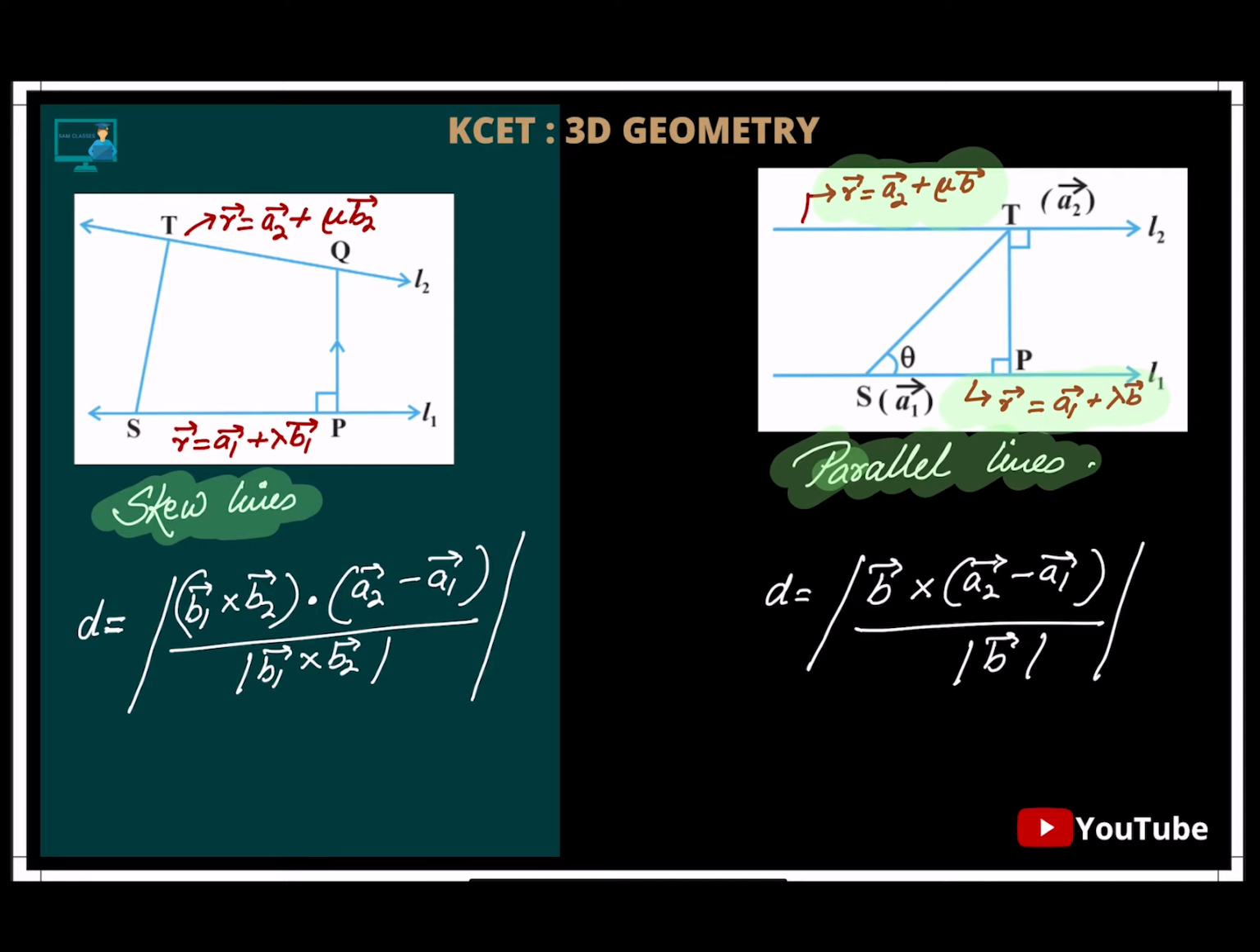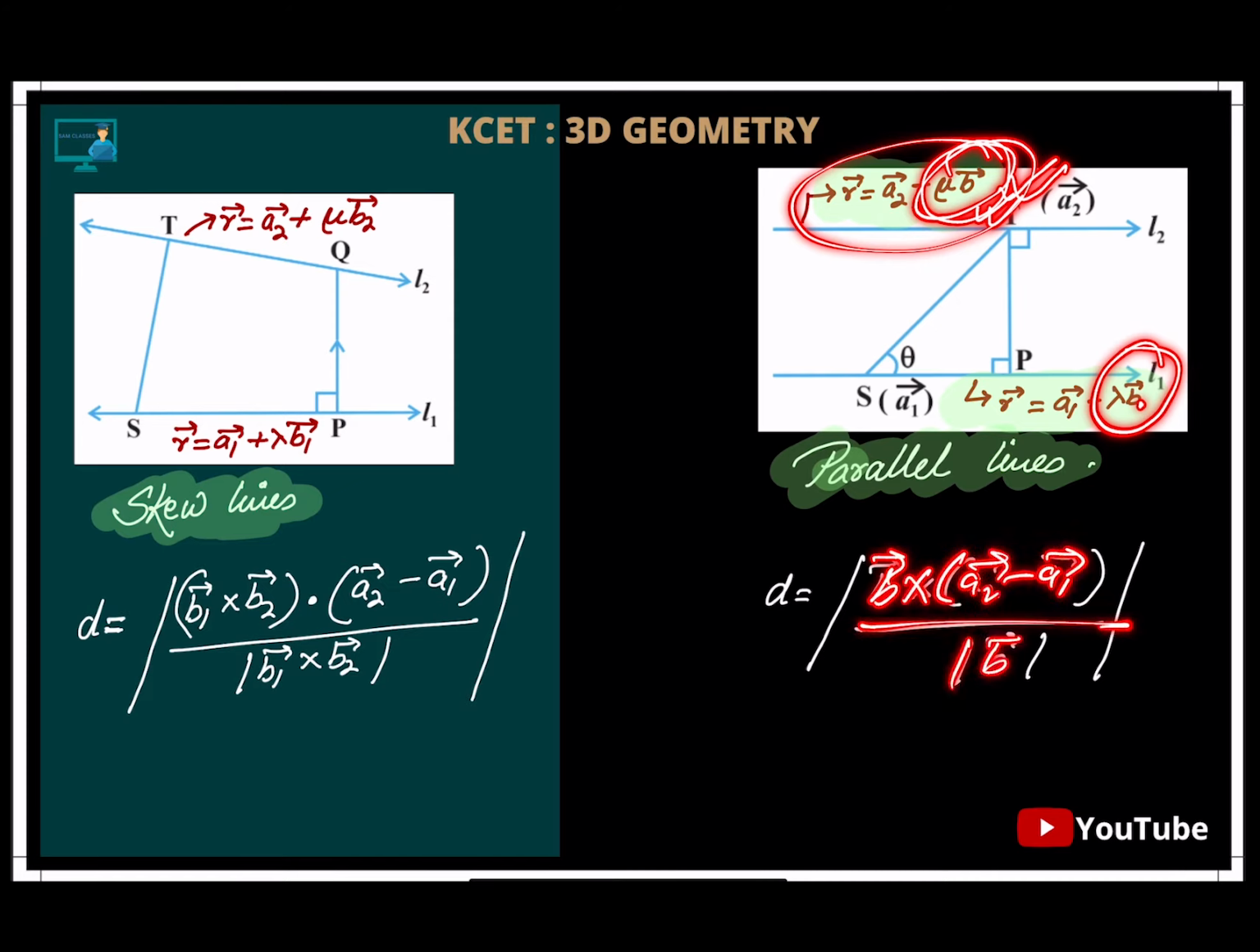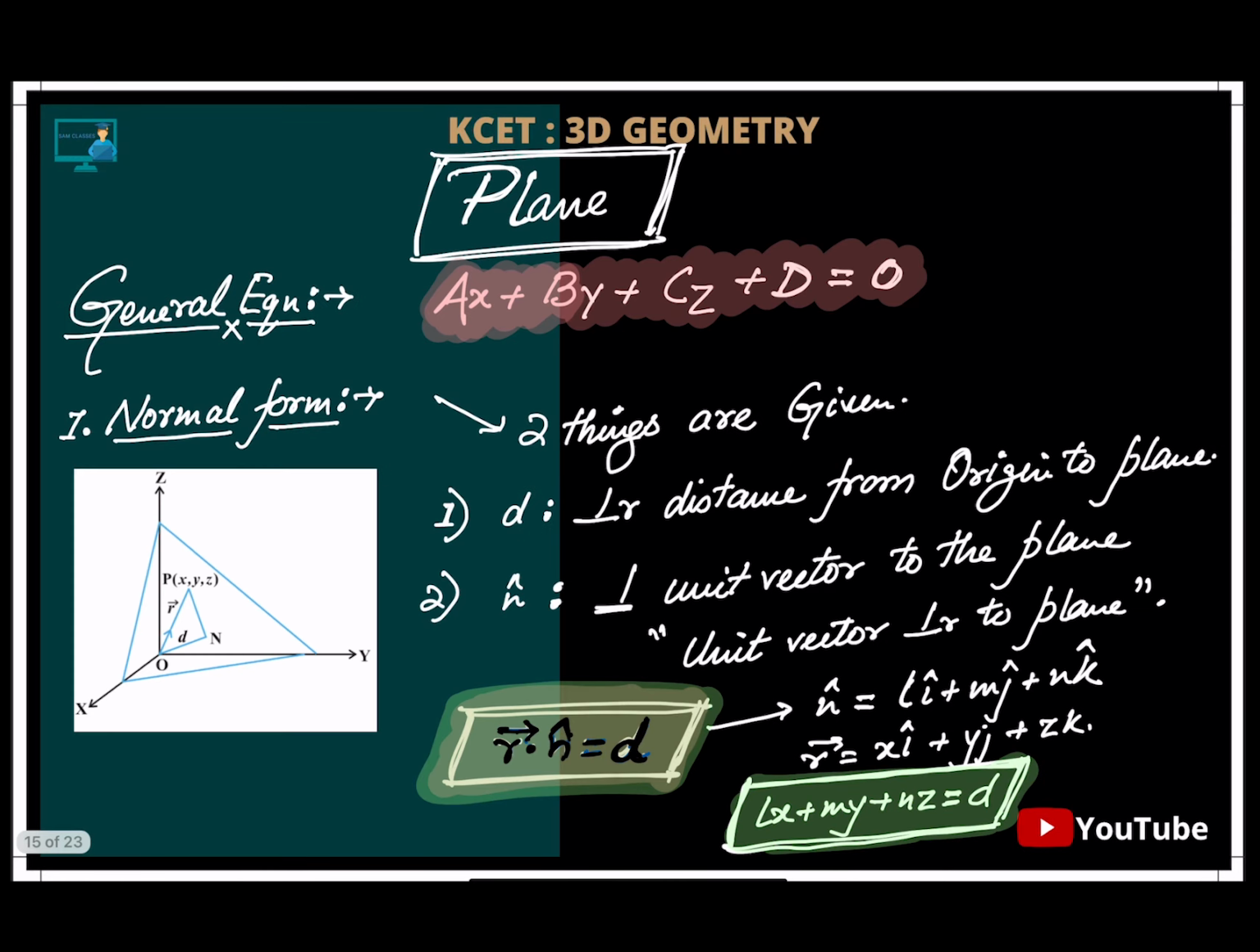Okay. Now, if the lines are parallel, earlier we had B1 and B2, now both B1 and B2 will be equal to B. So it will be B vector cross A2 vector minus A1 vector divided by mod of B. That's it. Clear? Now coming to the planes. So this all was there for the lines.